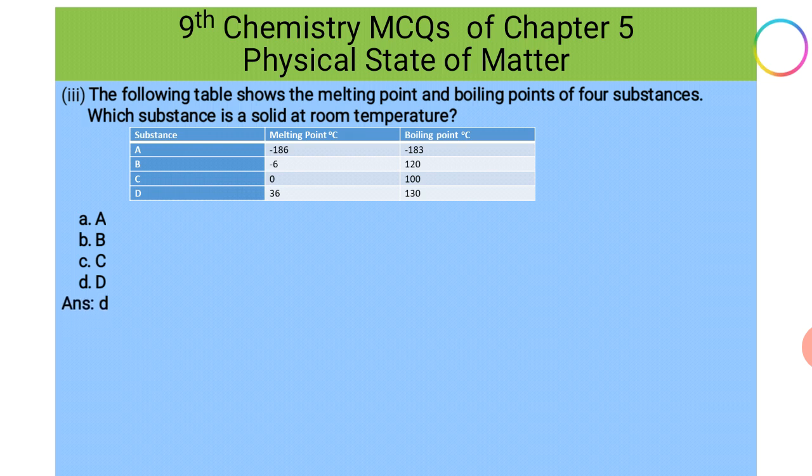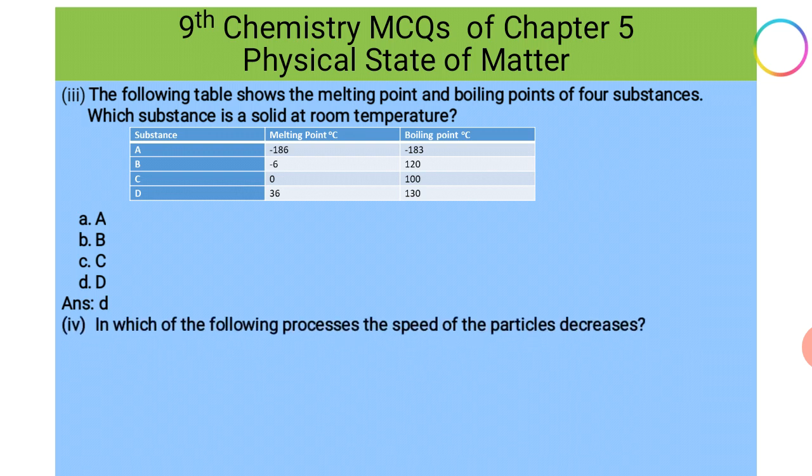The correct option is D, because the melting point of substance D is 36 degrees C. The substances whose melting point is 0 or minus 6 or less than minus 186 will all be in gaseous state. Only the substance D, whose melting point is 36 degrees centigrade, that is above the room temperature, will be in a solid state. It has not melted yet.